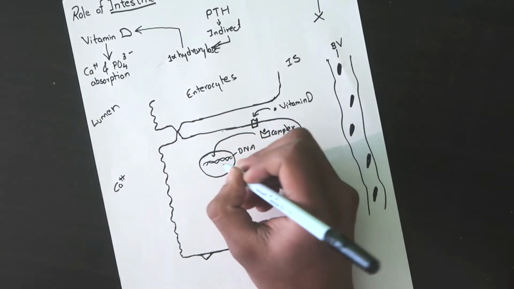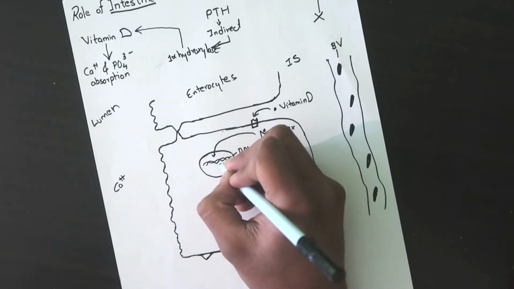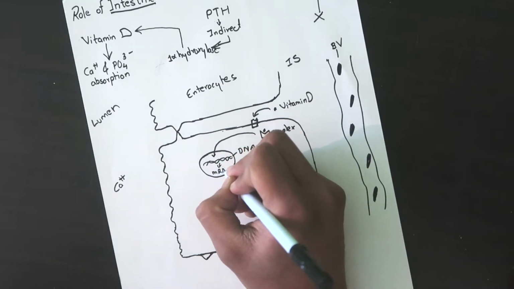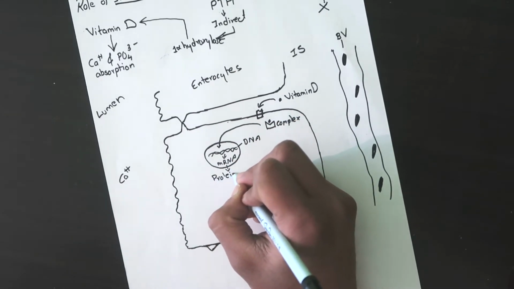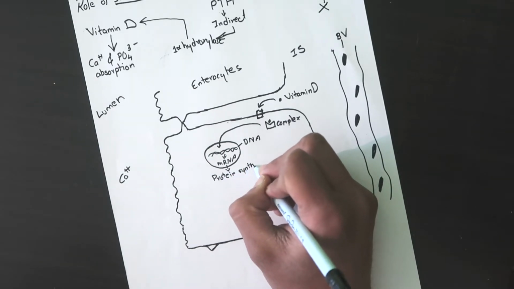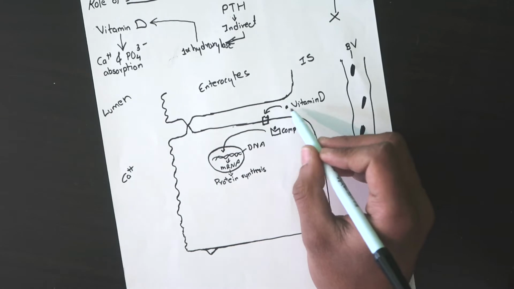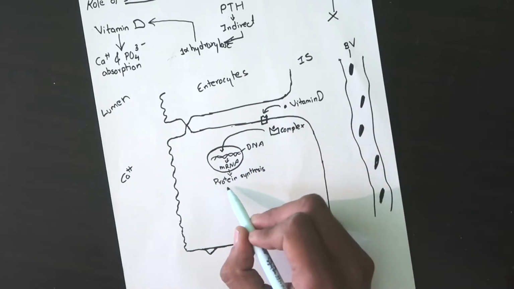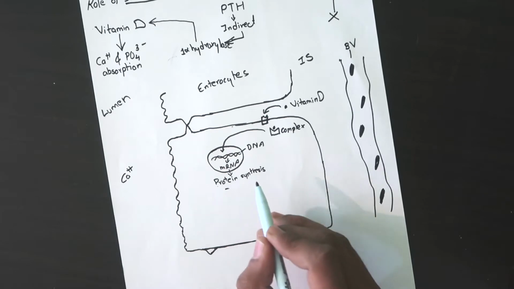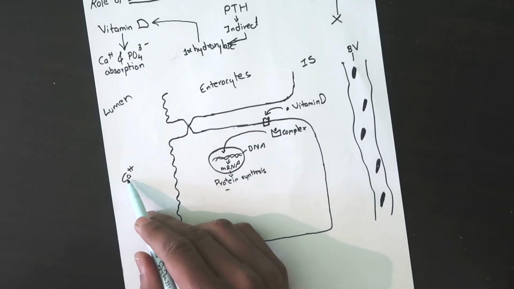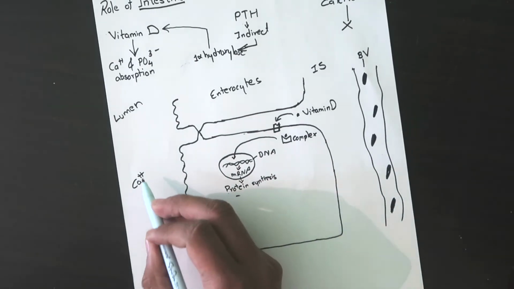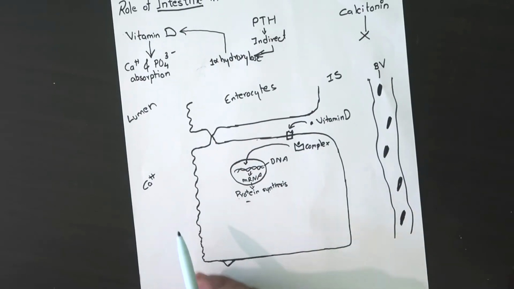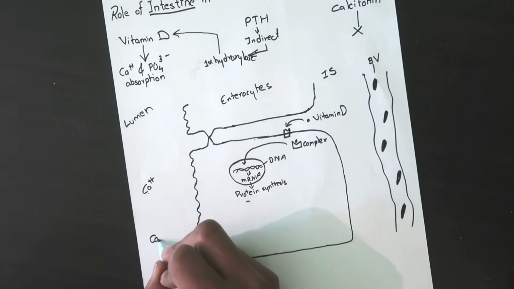This receptor complex will act on the DNA, and we know that DNA forms mRNA, and mRNA helps in protein synthesis. So vitamin D acting on the DNA will create some proteins. These are the proteins which are responsible for the transport of calcium from the lumen to the blood vessels. Now this calcium is in the lumen, so first we need to take this calcium inside of this cell.